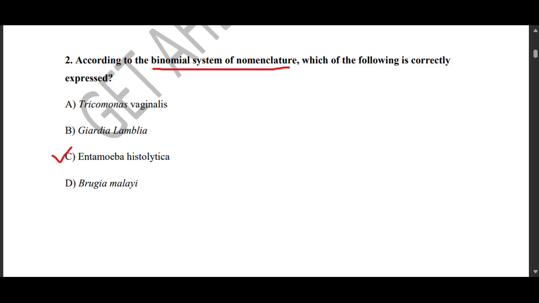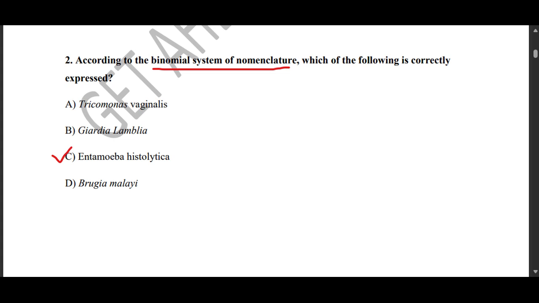The second rule is that both should be italicized or underlined when handwritten. And the last rule is that after the first full mention, the genus name may be abbreviated. So for example, Entamoeba histolytica.